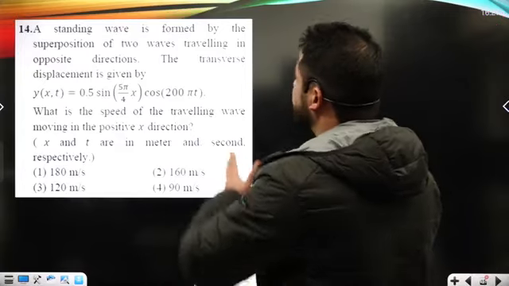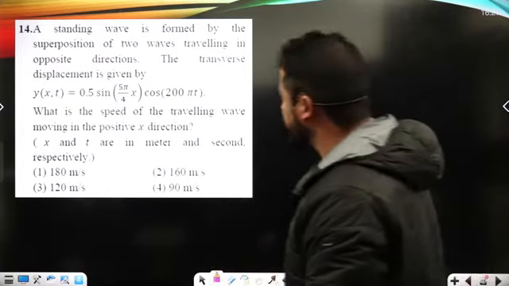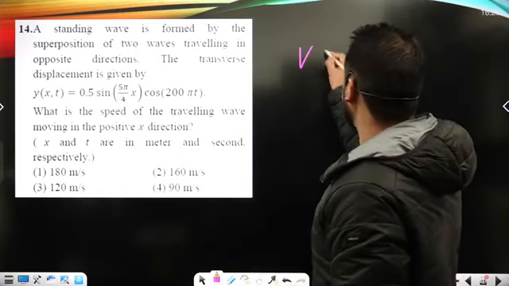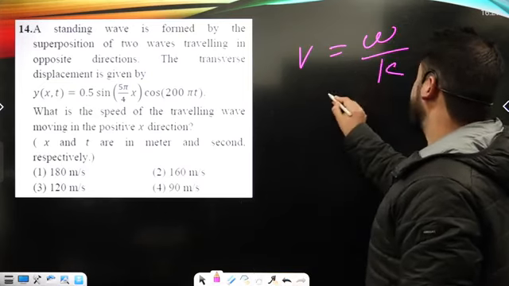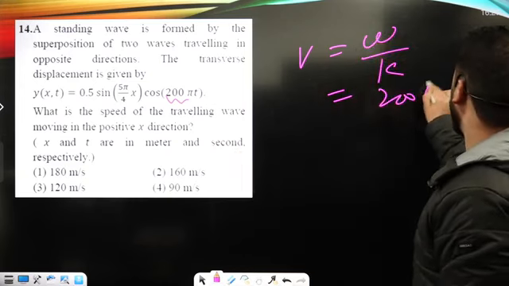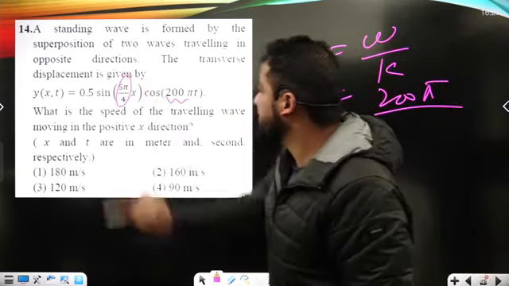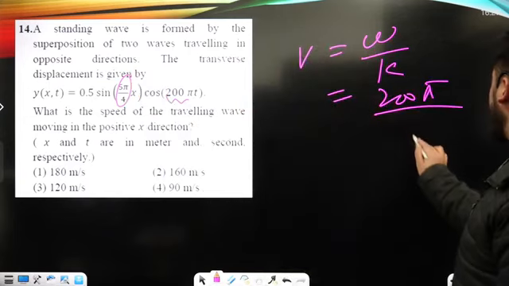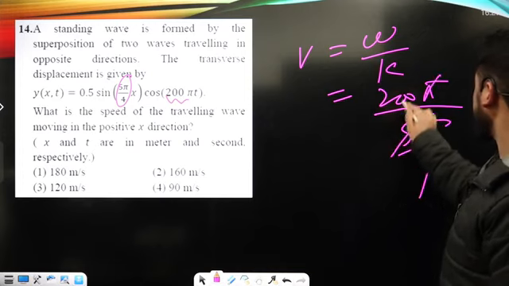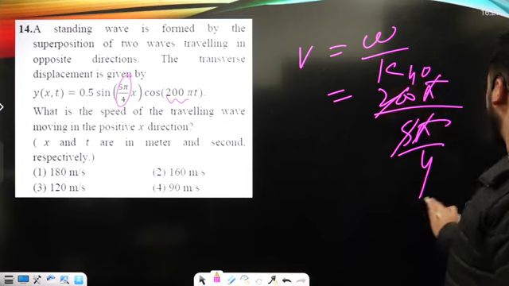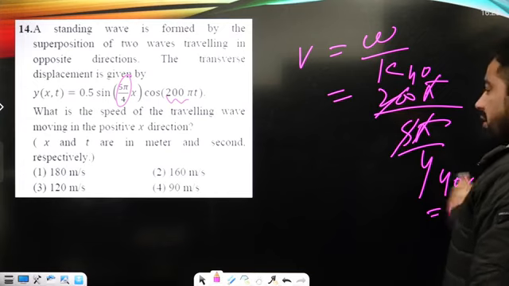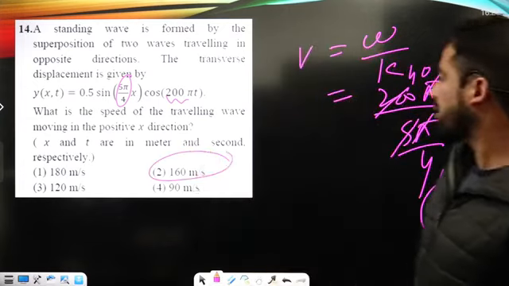Now, a standing wave is formed by the superposition of two traveling waves in opposite directions. The transverse displacement is given like this. What is the speed of the traveling wave? Wave velocity or wave speed, I can say it's omega upon k. Just compare omega with this, that's 200 pi upon k. K, I can say it is this, kx, that's 5 pi upon 4, okay? Pi will go, here it is 40, okay? That's 40 into 4, that's 160 meters per second, right? 160 meters per second. It's shown under option number 2, that is the answer here.